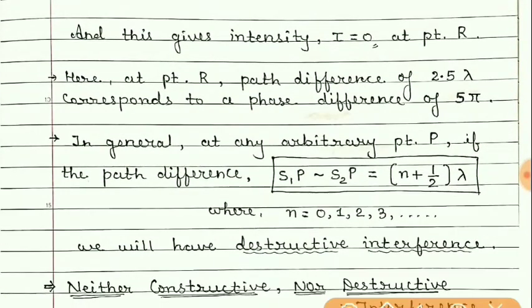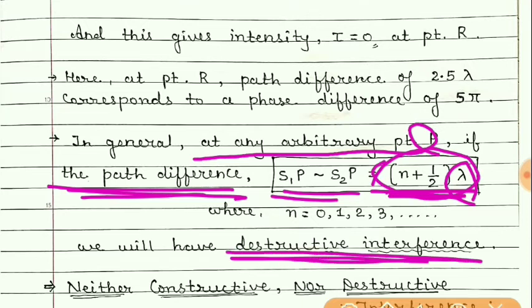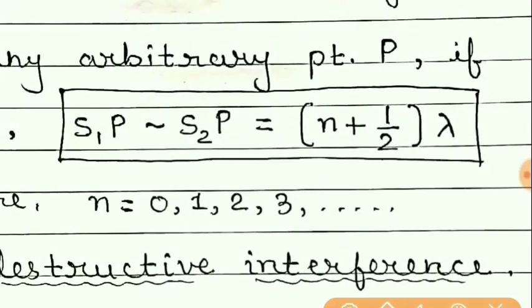So finally, in general, we can write that at any given point P, if the path difference is n plus 1 by 2 lambda, then we'll get destructive interference, where n is equal to 0, 1, 2, 3 and so on. So students, simply put n equal to 0. What will we get? Lambda by 2.